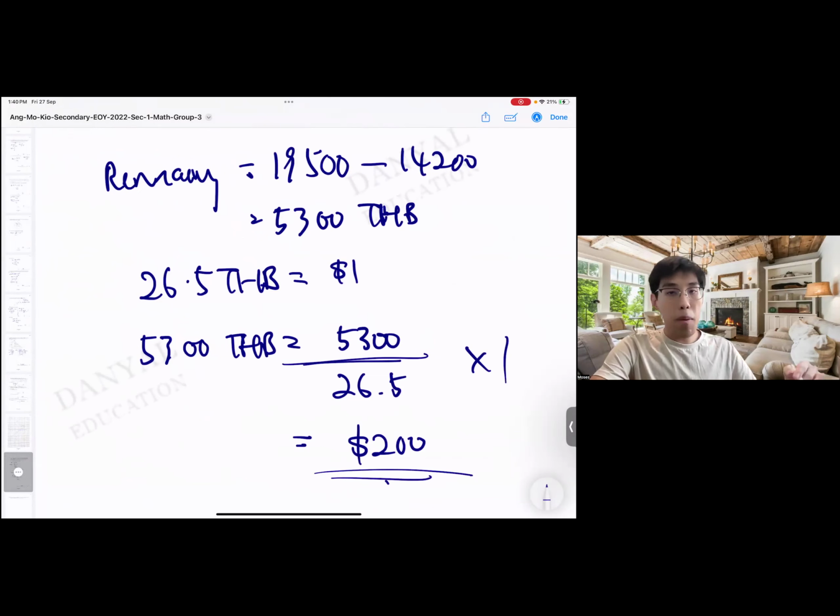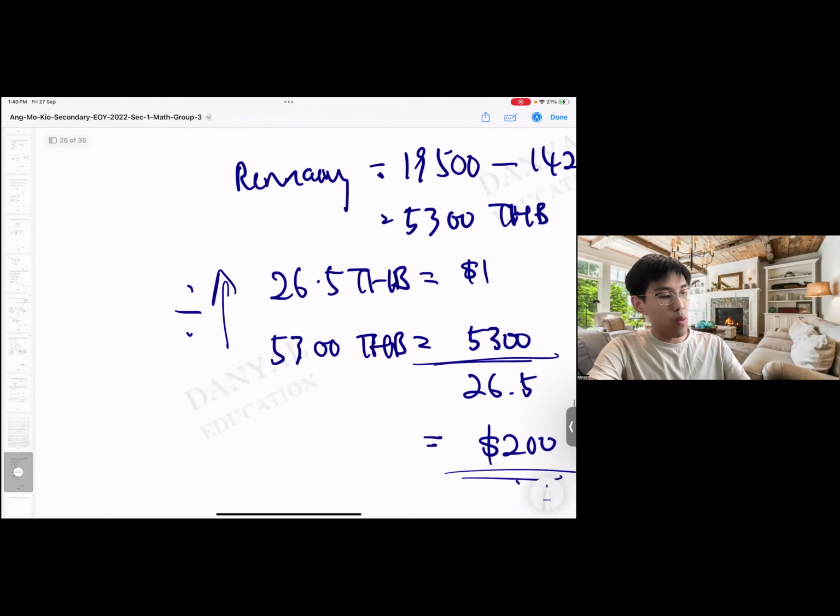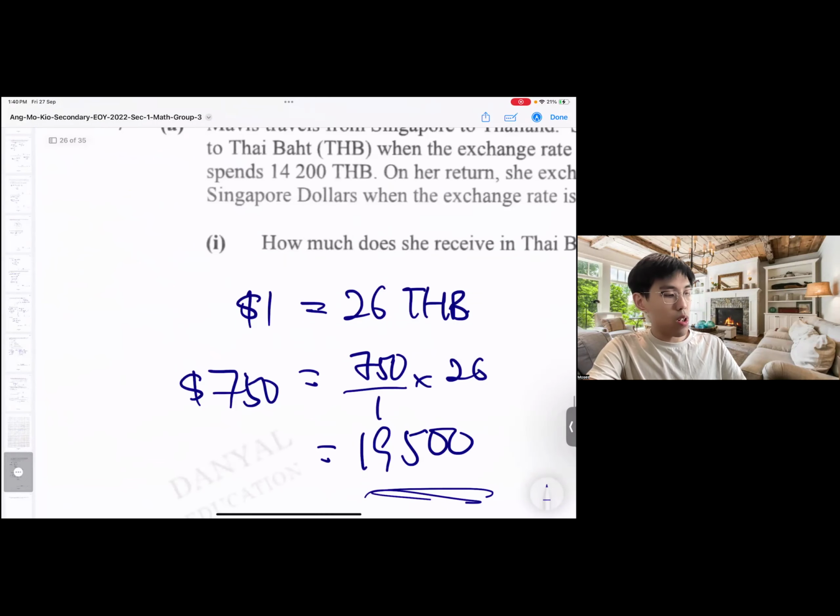So you see, most of the things are L method can settle one. Same thing, divide outwards, multiply across. This one also, divide outwards, multiply across. Same thing.